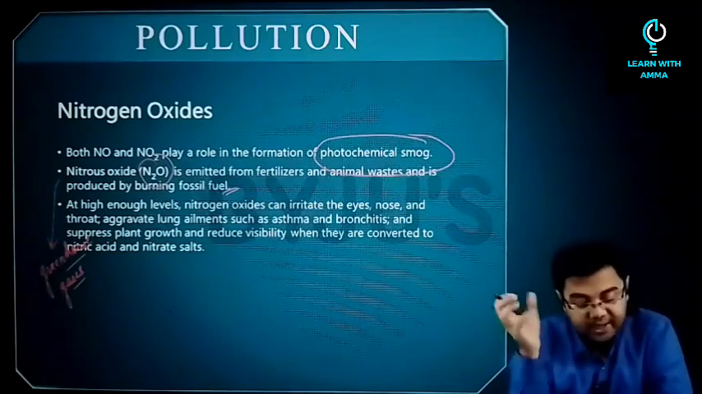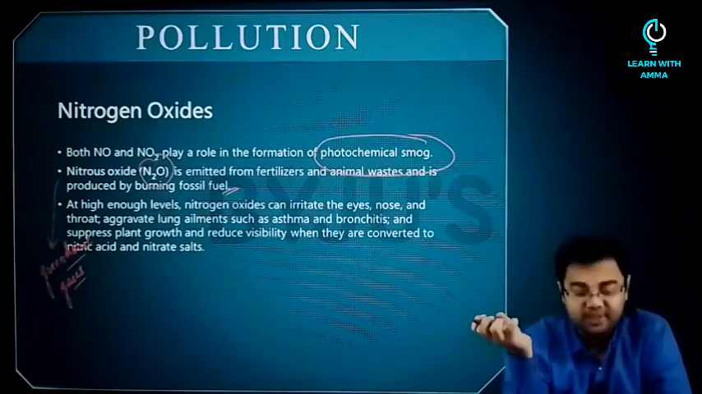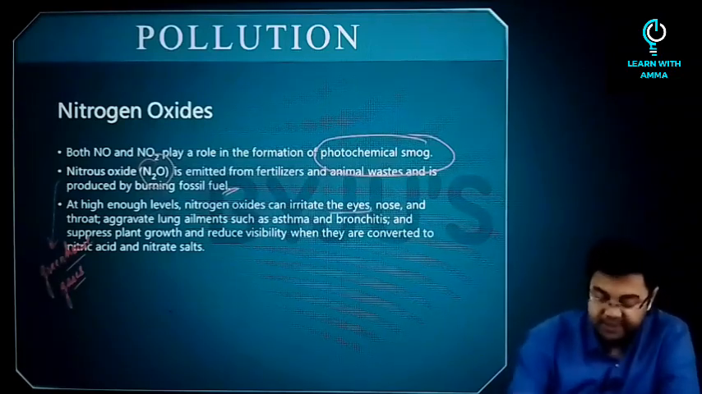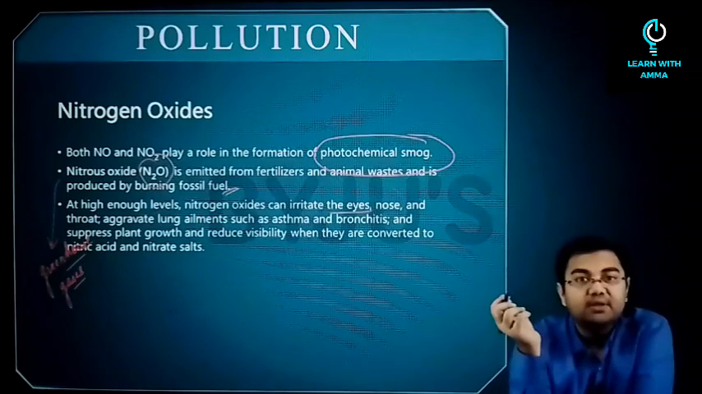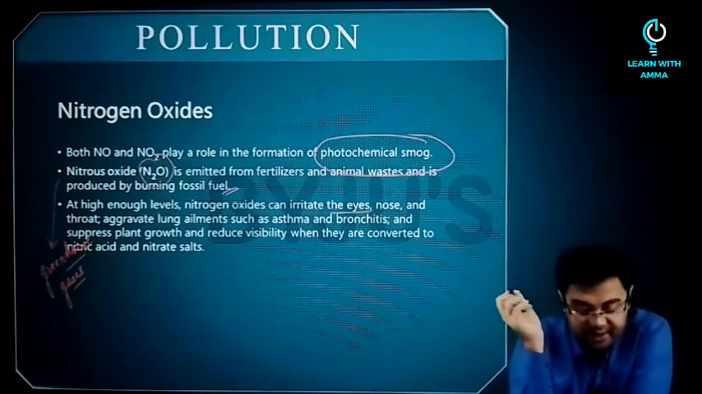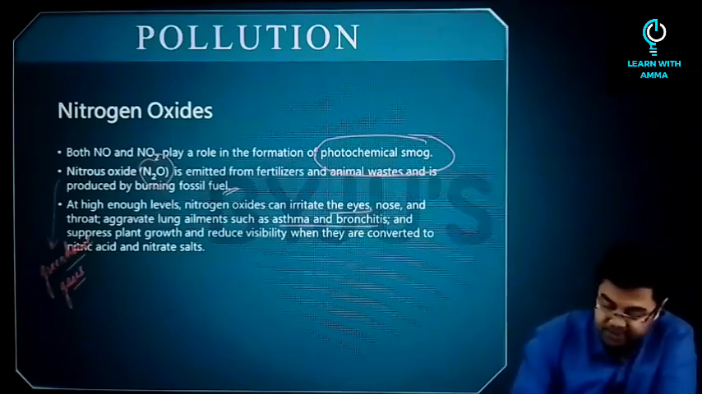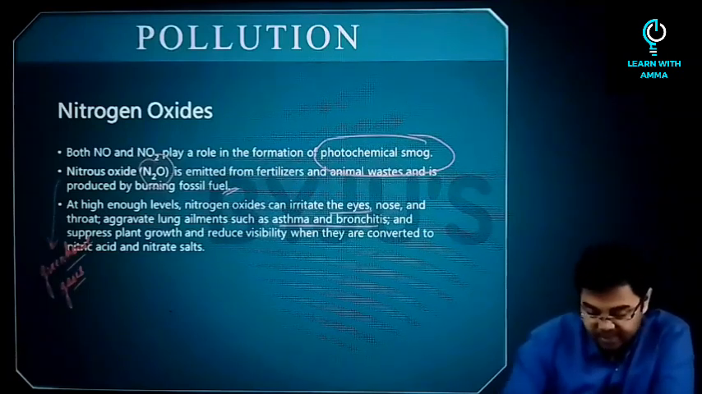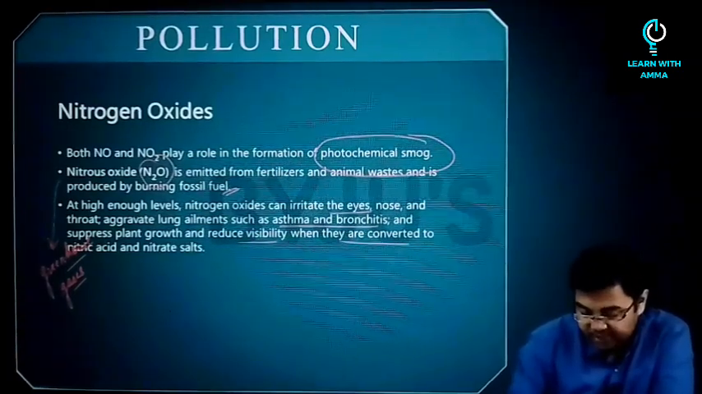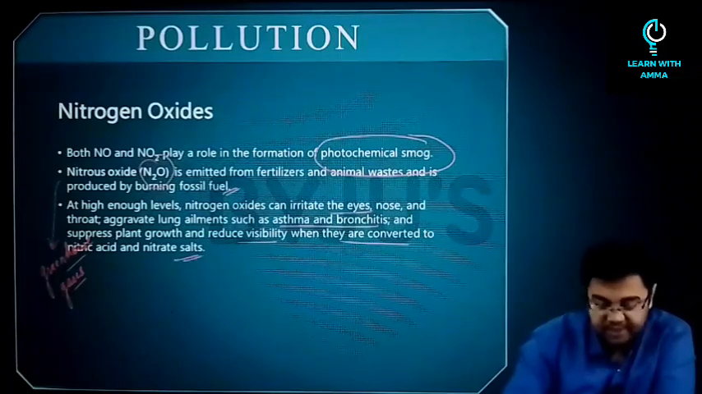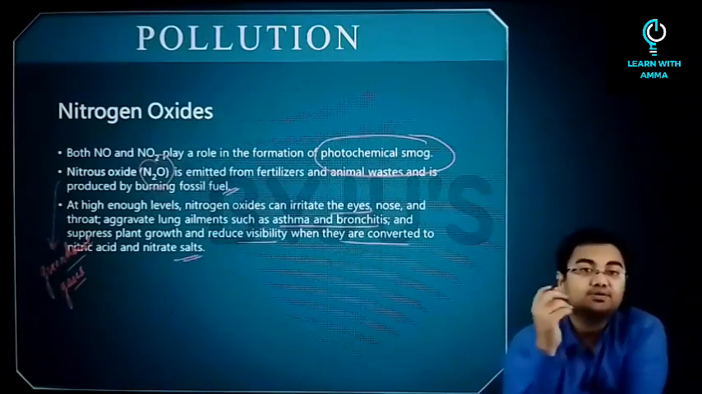So again, at high level, nitrogen oxides can irritate the eyes, nose and throat. They can aggravate the lung ailments such as asthma and bronchitis, and suppress plant growth and reduce visibility when they are converted into nitric acid and nitrate salts.